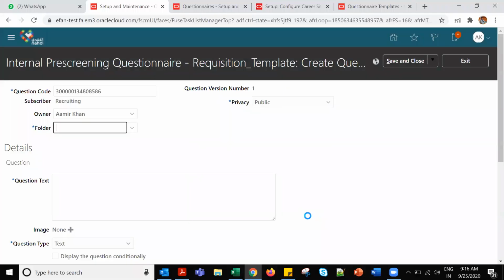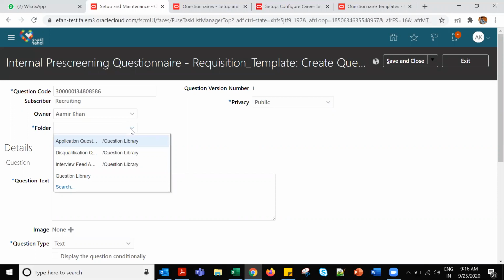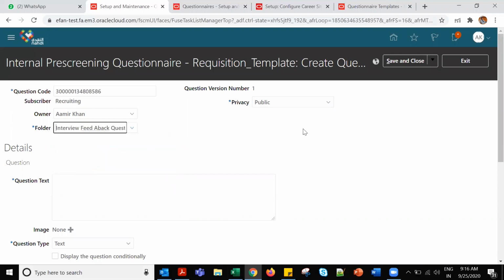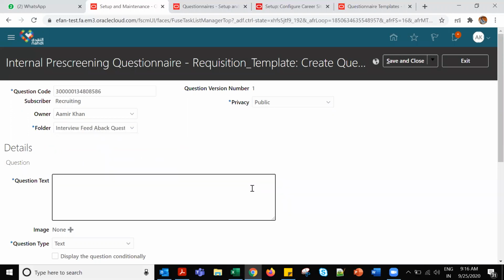So these are the folders here. You can select the questions based on a requirement. You can put the question text here. If people don't know where to go and create, they can directly create it.